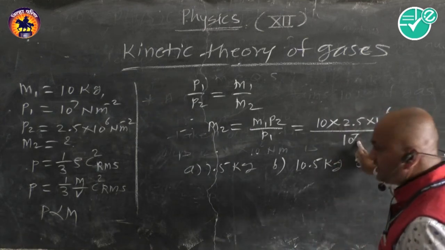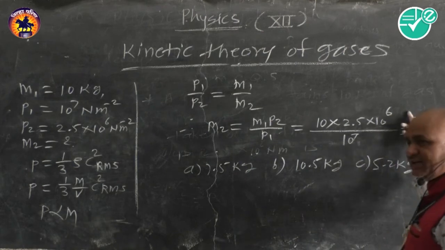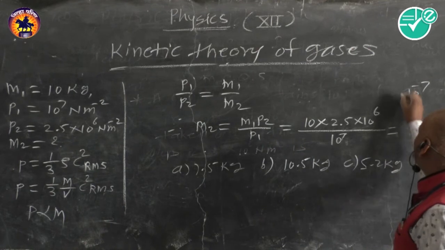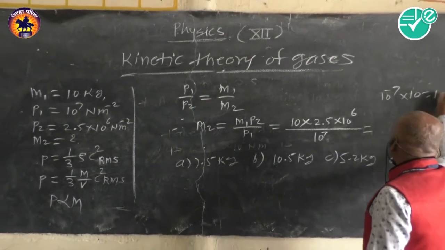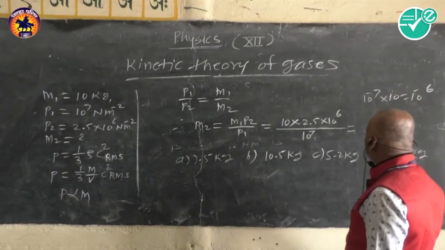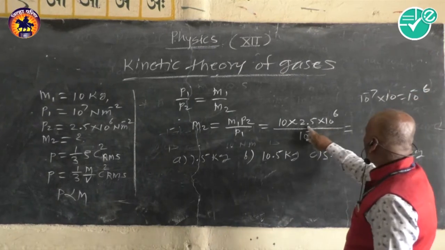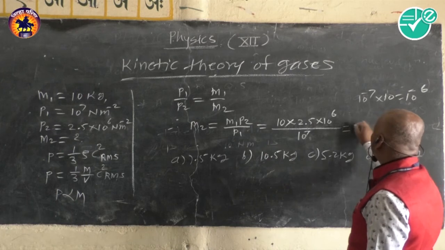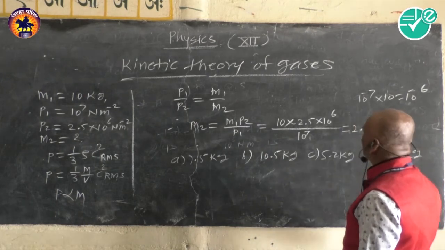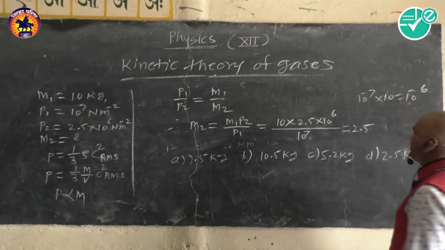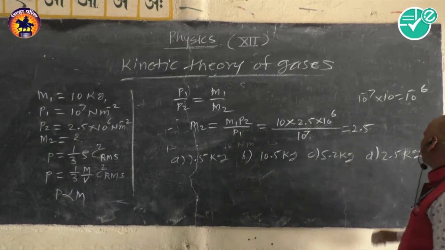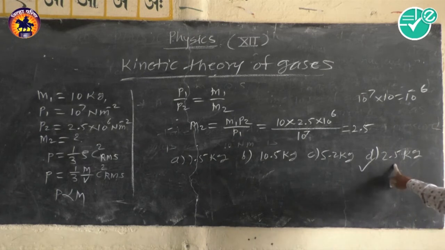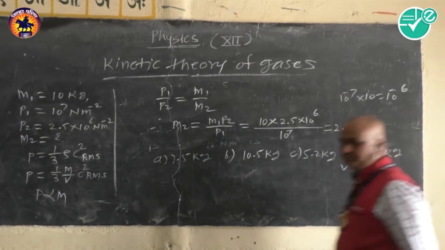So 10 raised to 7 when it goes to the numerator becomes 10 raised to minus 7, and minus 7 into 10 raised to 6 gives 10 raised to minus 1. So we get 2.5. The correct answer of such an MCQ is alternative D, that is 2.5 kg.